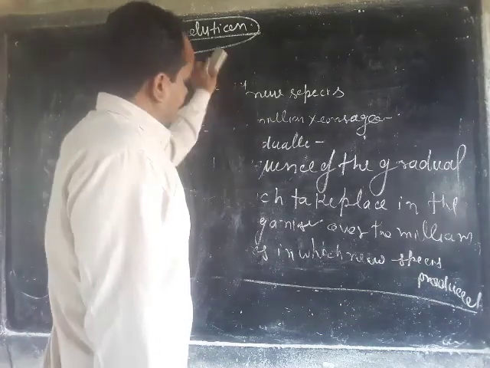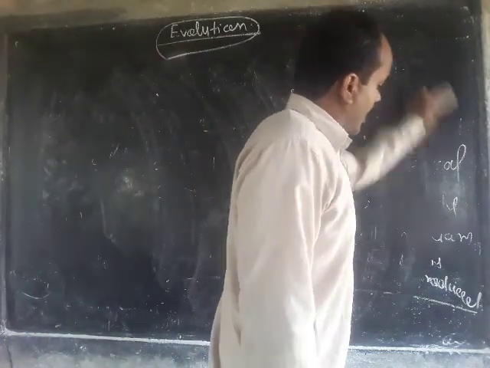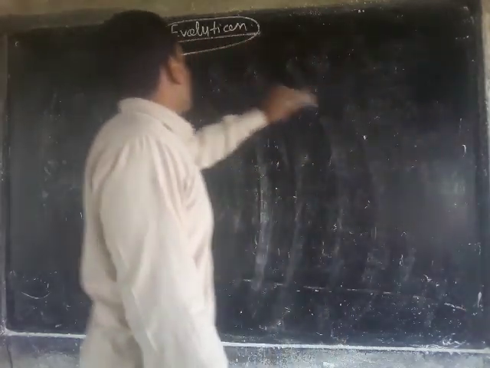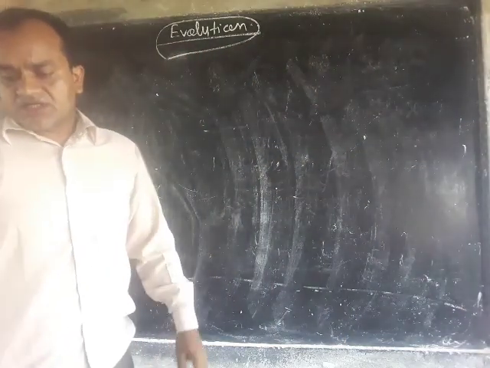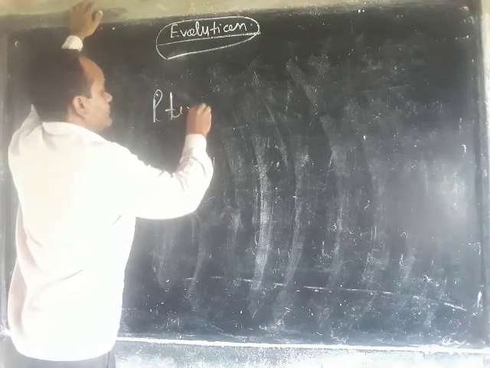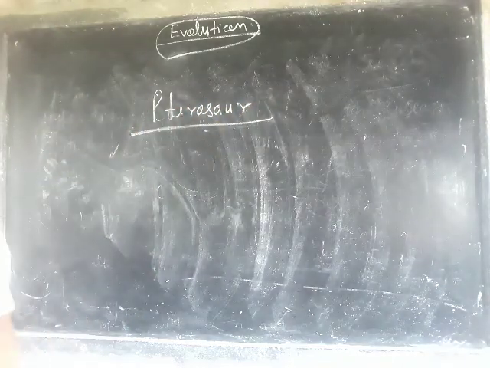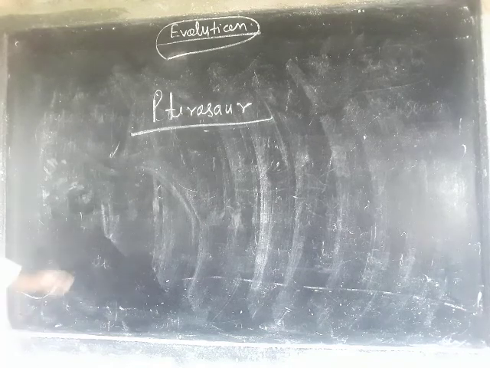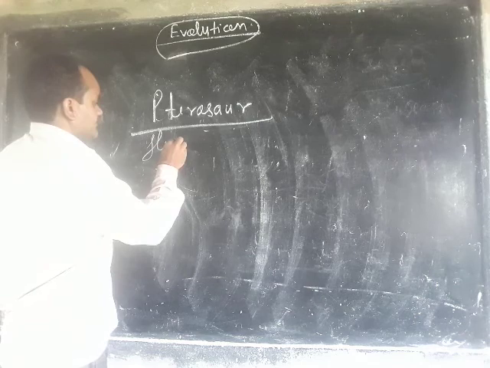Now we take an example by which we can show how new species are produced. We take the example of the pterosaur. Pterosaur is a flying lizard.